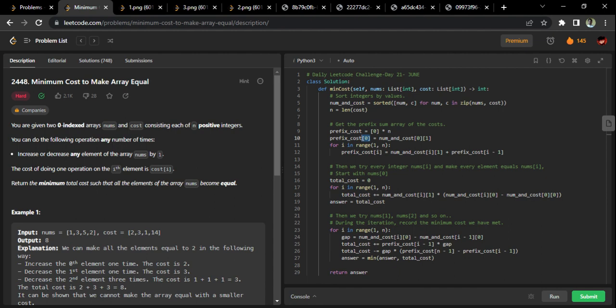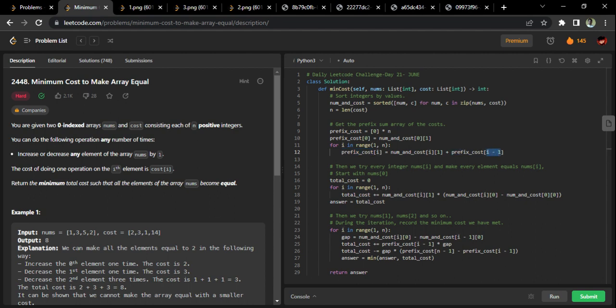What we are doing, please pay attention to the names, otherwise it will differ for you to understand. This is a prefix cost, right? It's the prefix cost of y. We are adding, see, what will be the prefix cost of y? It will be the previous prefix cost, that is the i minus 1 prefix cost, plus the current cost, okay? So this is the i minus 1 prefix cost. You can clearly see i minus 1 here.